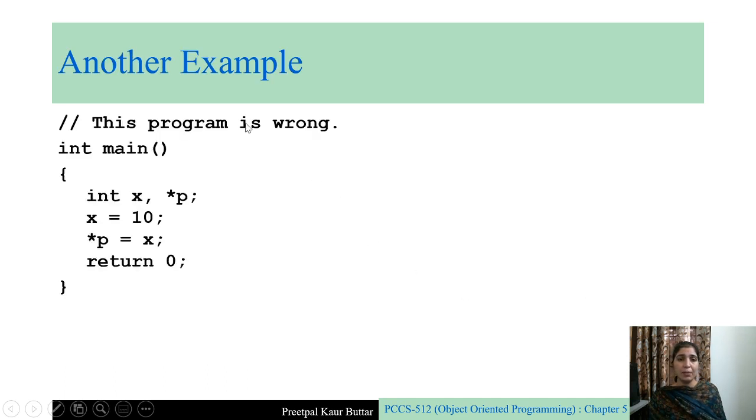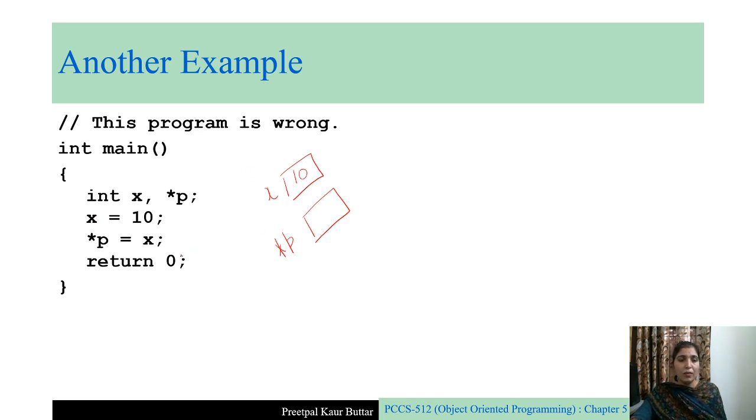So here is another example. In this program, we have created two variables. One is the normal variable x and second is the pointer variable p. We have defined them, and in the next statement we are initializing x equal to 10. So x will contain the value 10, right? x will contain the value 10.